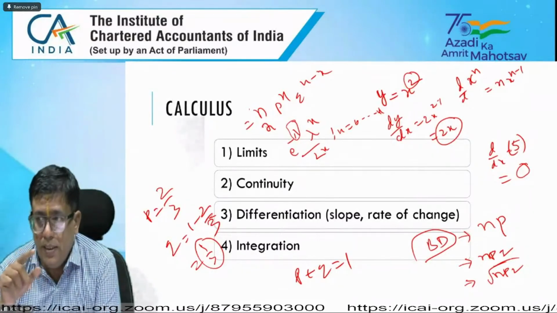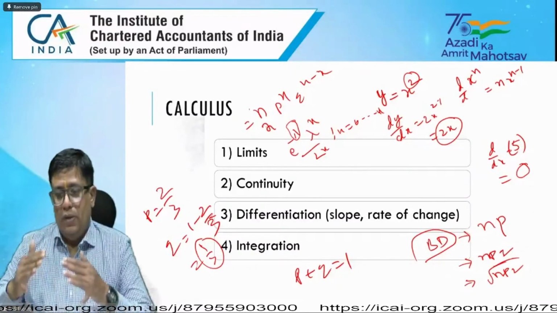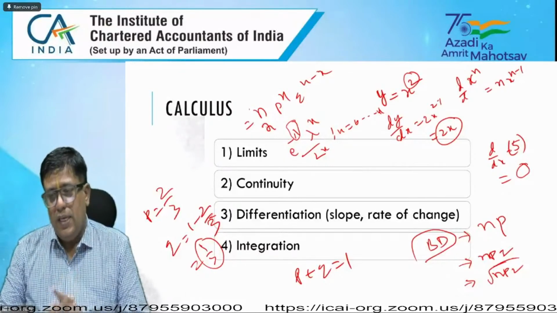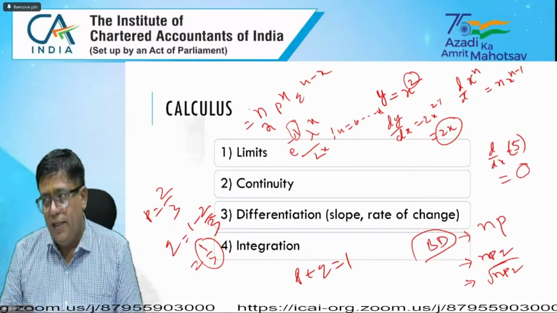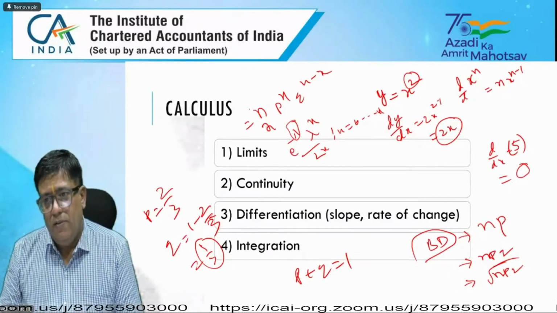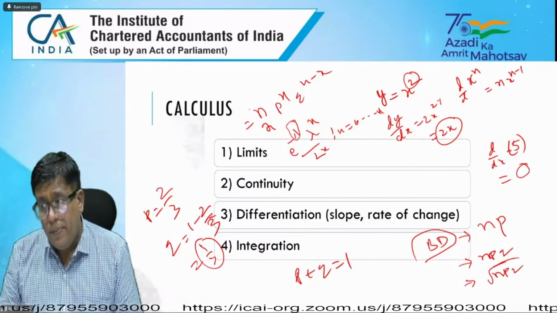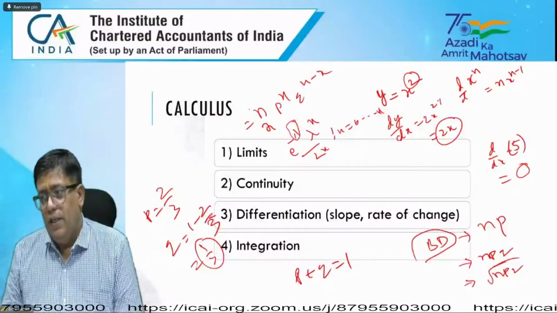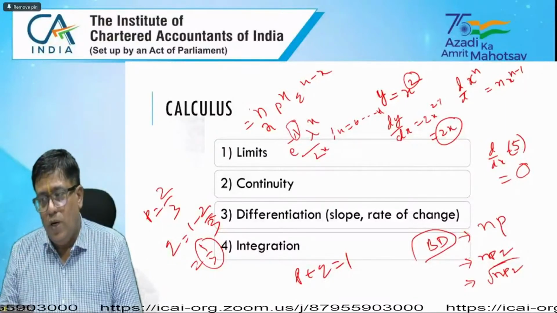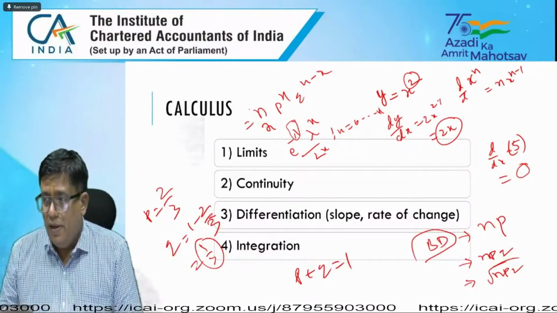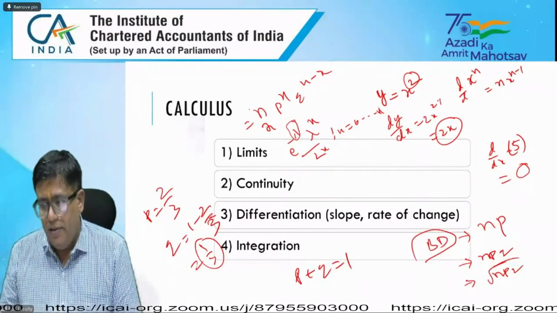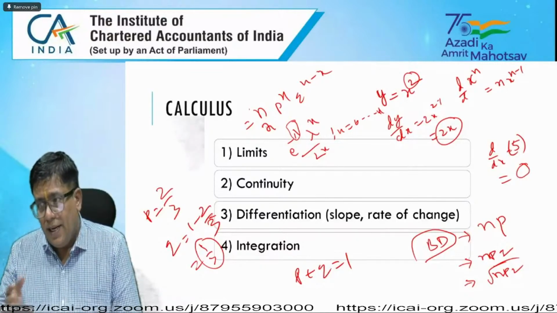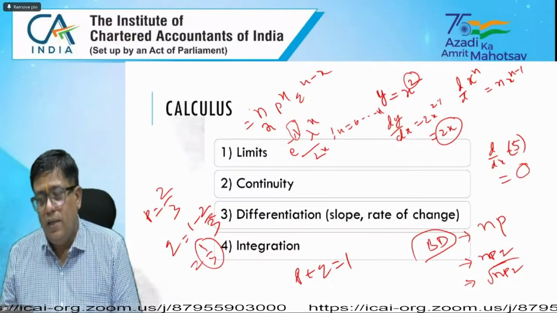So if you thoroughly prepare the first chapter, using histograms we can find which one? Mode. Very good. And using ogives? Median. Very good. Like that, we have to concentrate on the questions.